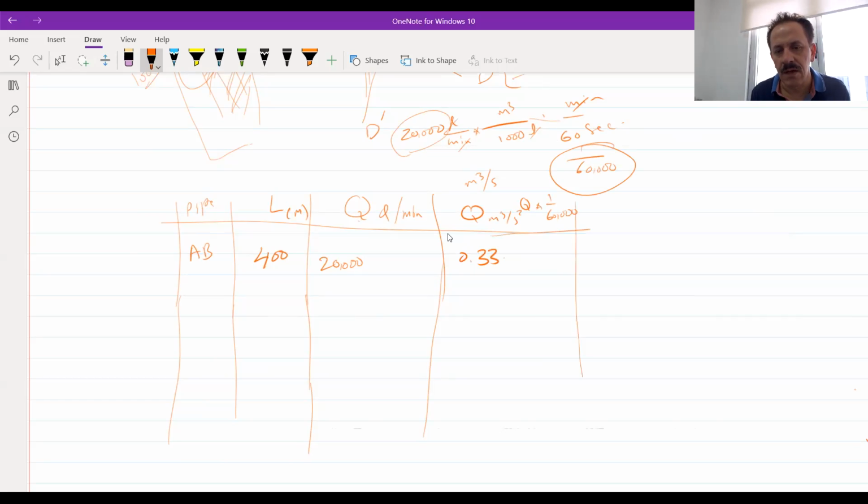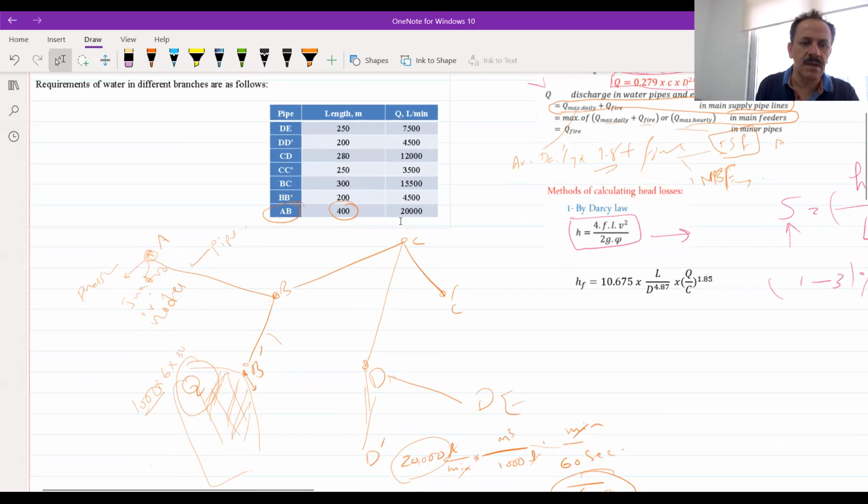Now we have to assume a diameter, and we said this assumption you have to check later. Let me show you some experience. This is the main pipeline.